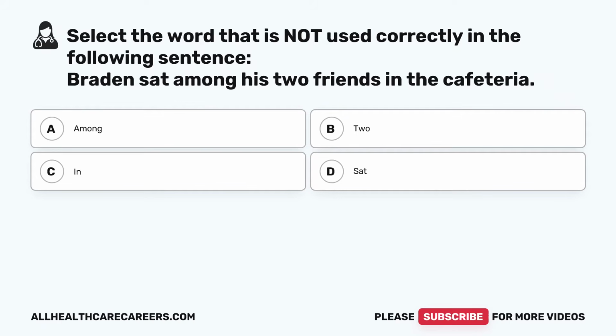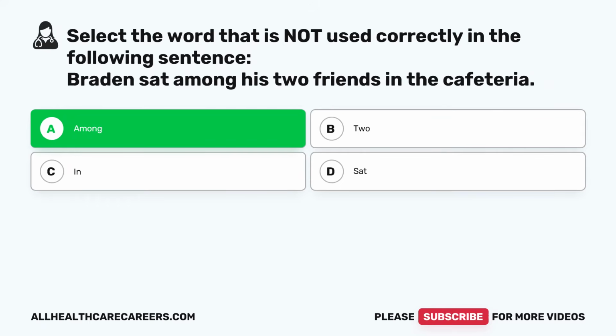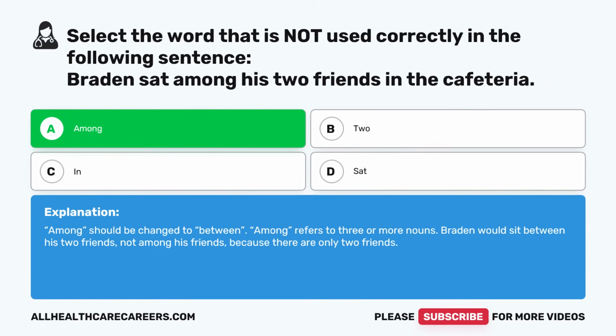Select the word that is not used correctly in the following sentence. Braden sat among his two friends in the cafeteria. A, among. B, to. C, in. D, sat. The correct answer is A, among. Among should be changed to between. Among refers to three or more nouns.